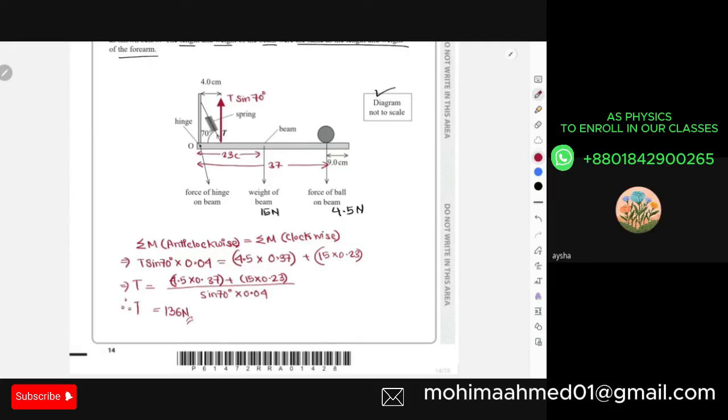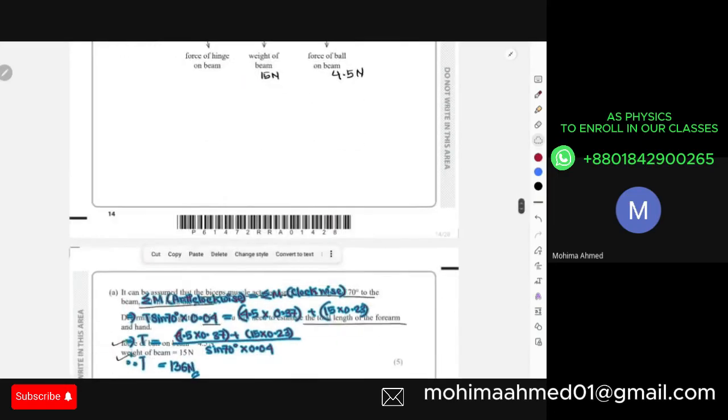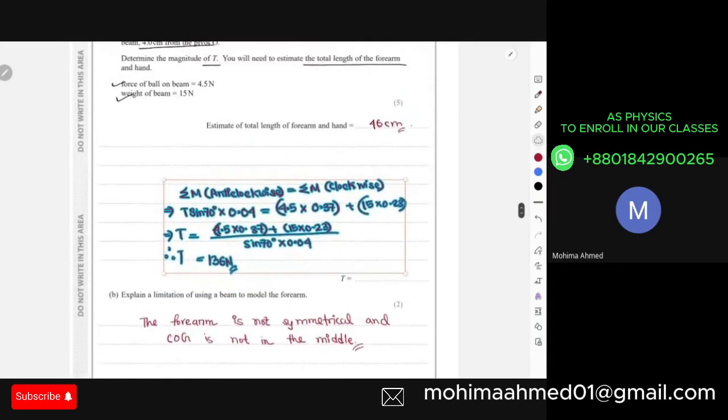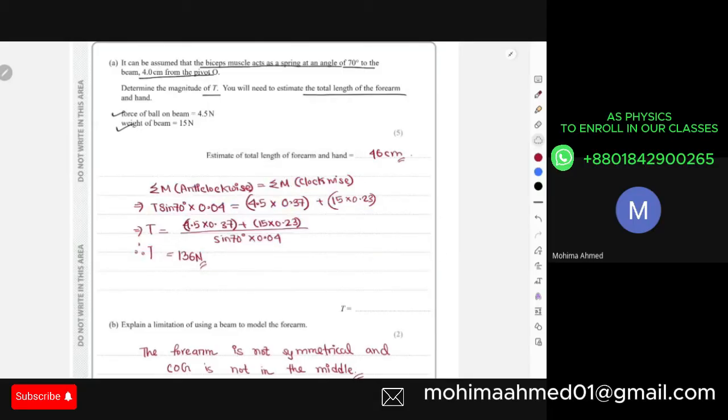Okay, Miss. Thank you. The calculation was very easy. The only problem here was to estimate the length of the beam, which I assumed by measuring 9 centimeters, like how many 9 centimeters are going to fit inside the diagram, right? That was just an assumption.